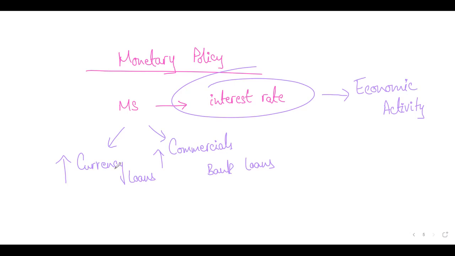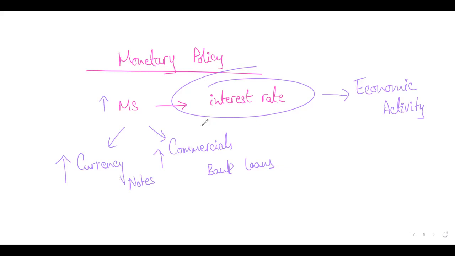Why? Think about this. More money becoming available, perhaps more currency notes. I had to write currency notes; why did I write loans? My bad. So if the central bank is printing more currency notes, more notes are becoming available, and banks can issue more loans. Banks can issue more loans, and that means more loans, lower interest rate, right?